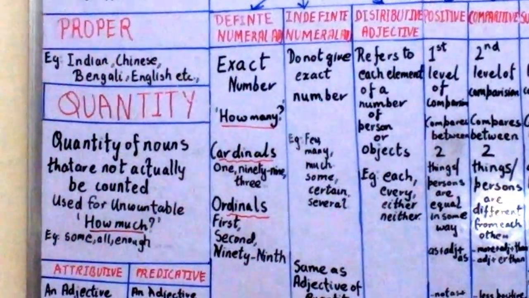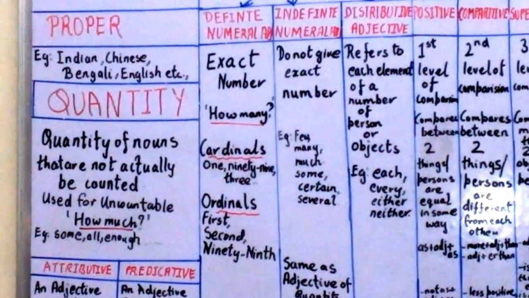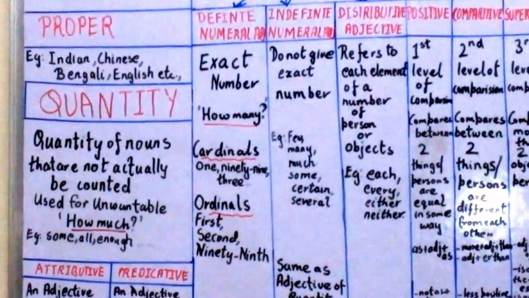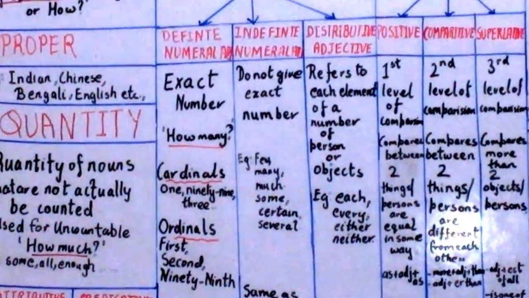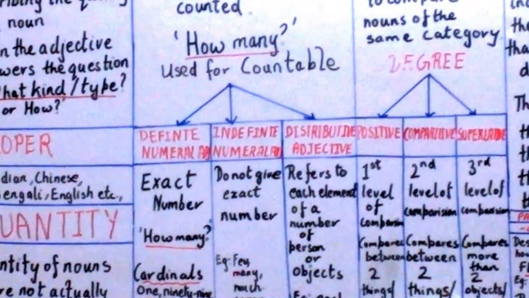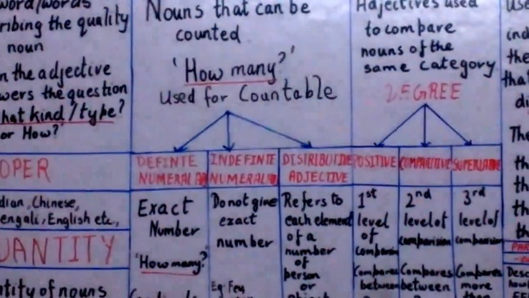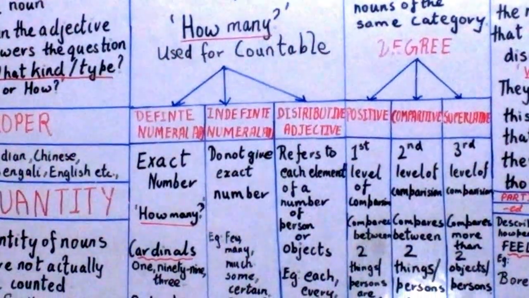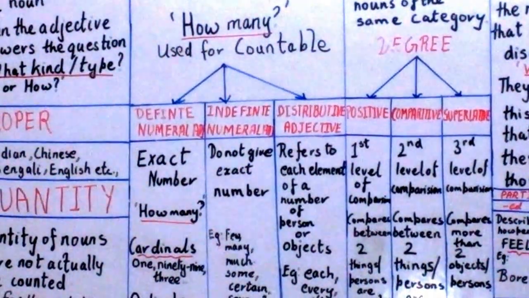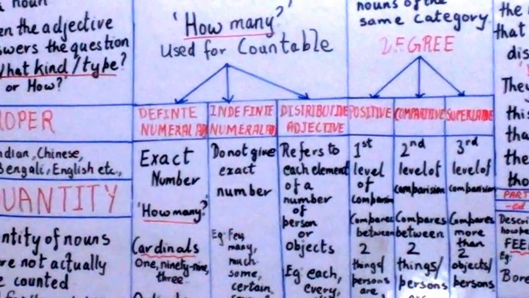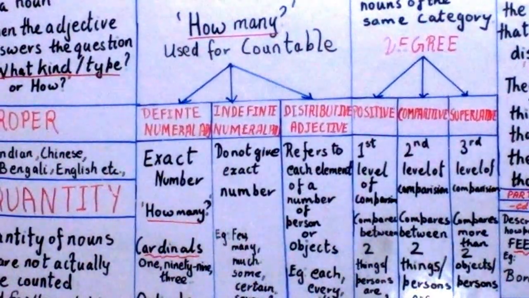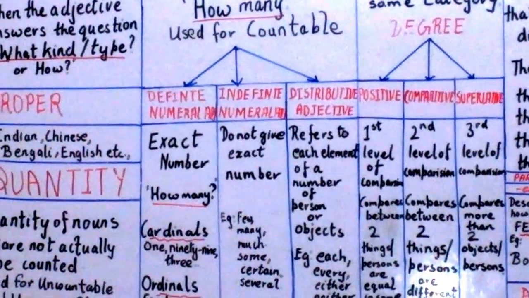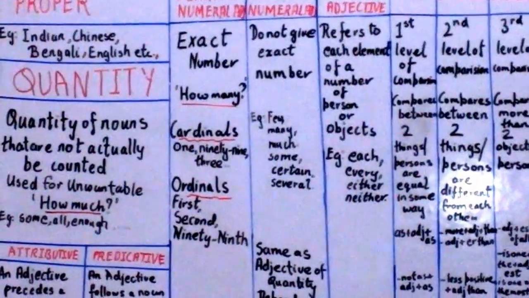Now we see that adjectives of number are of 3 kinds, that is the definite numeral adjectives, indefinite numeral adjectives and distributive adjectives. So let's see, first the definite numeral adjective. What is a definite numeral adjective? A definite numeral adjective denotes an exact number, like 1, 2, 3. These are all called cardinals.